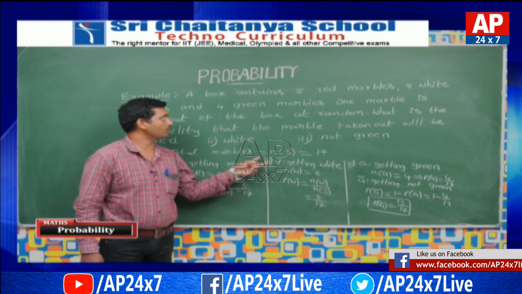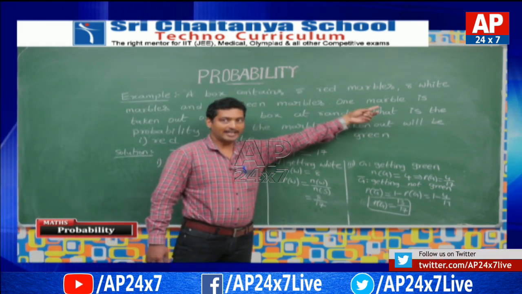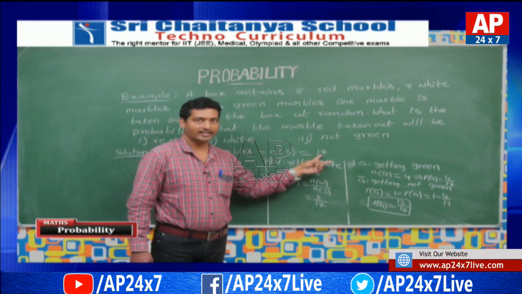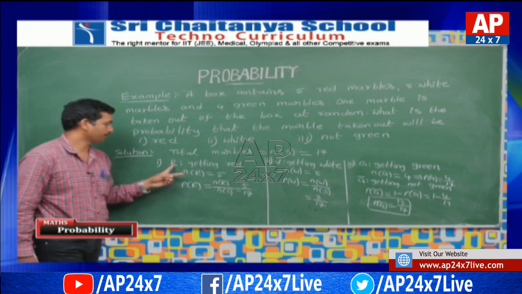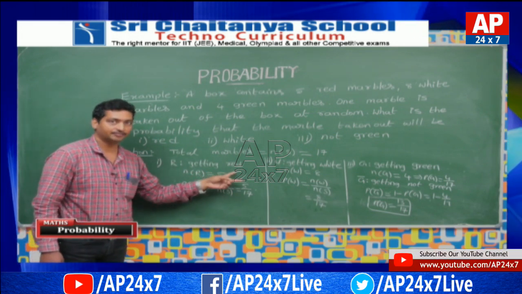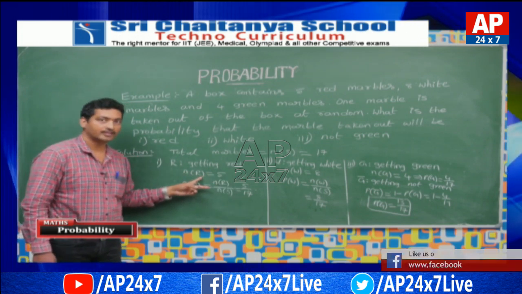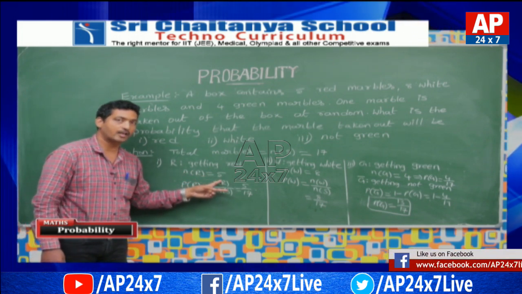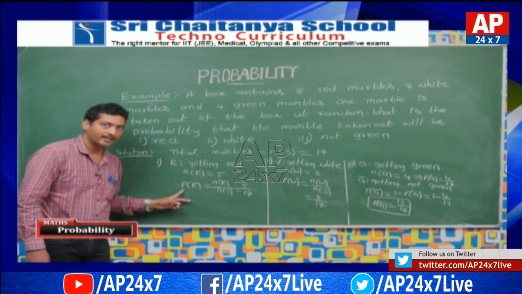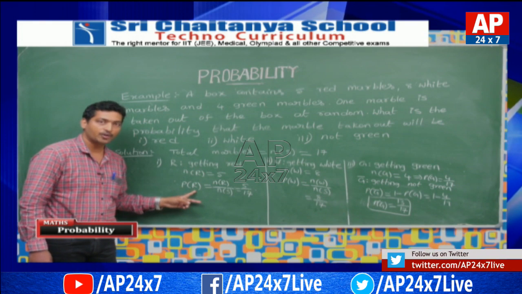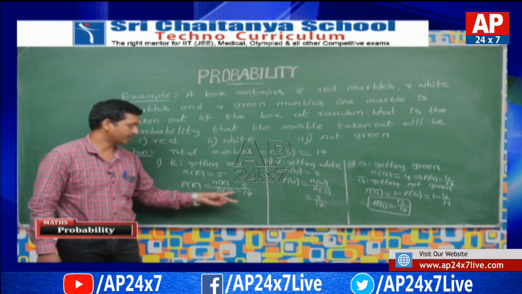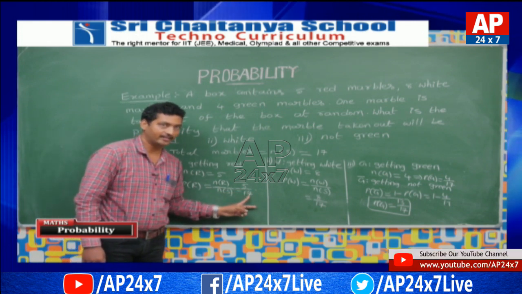Total marbles is equal to 5 plus 8 plus 4, which is equal to 17. Now see, I am taking the event R as getting red. N of R is equal to 5, that is the total red balls is equal to 5. Therefore, the probability of getting red, P of R, is equal to N of R by N of S, which is equal to 5 by 17.